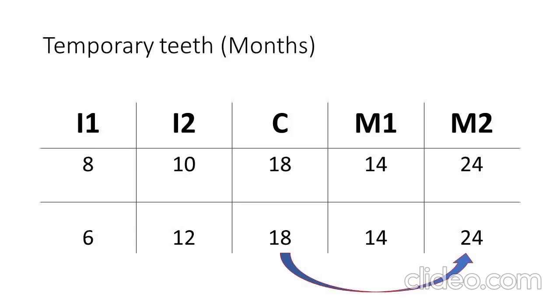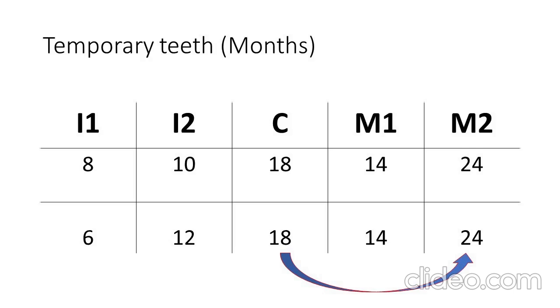Memorizing the age at which temporary teeth erupt is straightforward. For temporary teeth, simply recall the multiplication table of 6. For the lower quadrant, write down 6, 12, 18, 24. These numbers represent the months at which the temporary teeth emerge, starting from the central incisor to the lateral incisor, canine, and second molar.